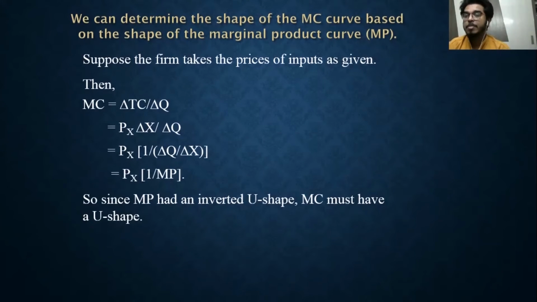Now, if you remember again, marginal product is how much the quantity of output will change. So it is the change in total output with 1 extra unit of any particular input. That is nothing but the marginal product or productivity, and hence 1 by MP.